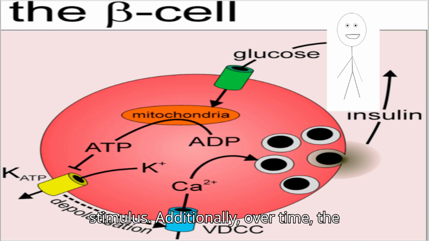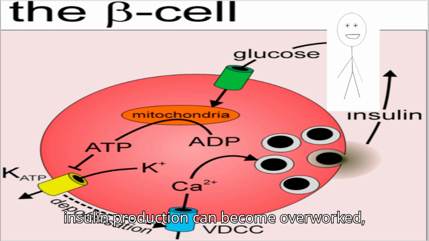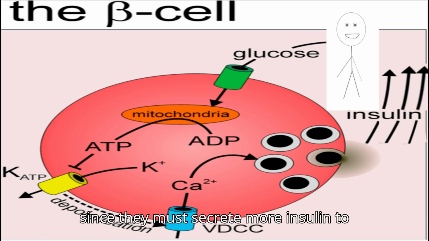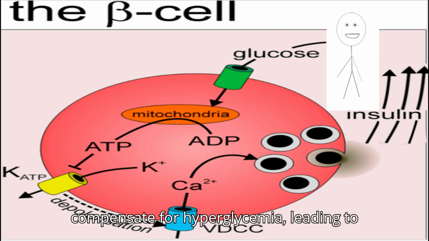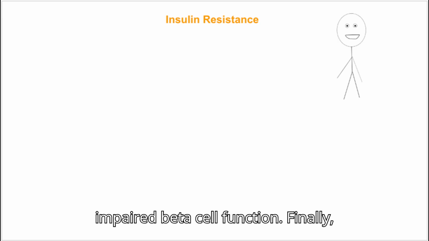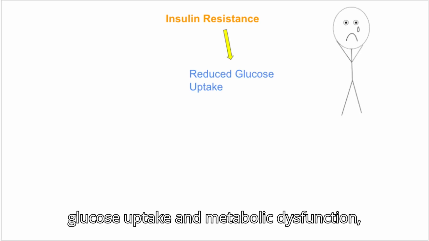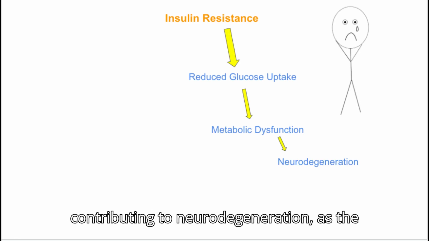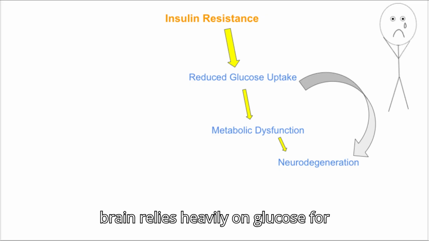Additionally, over time, the pancreatic beta cells responsible for insulin production can become overworked since they must secrete more insulin to compensate for hyperglycemia, leading to impaired beta cell function. Finally, insulin resistance can lead to reduced glucose uptake and metabolic dysfunction, contributing to neurodegeneration as the brain relies heavily